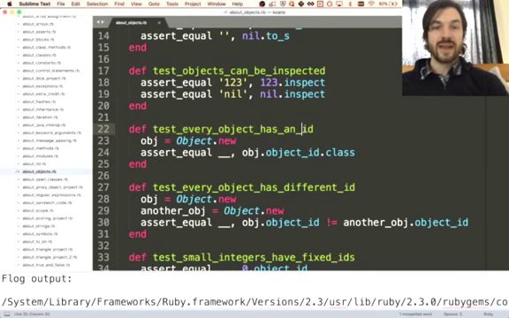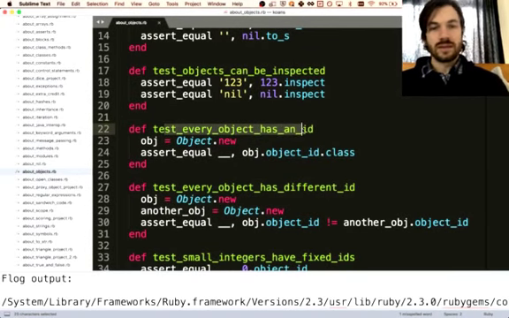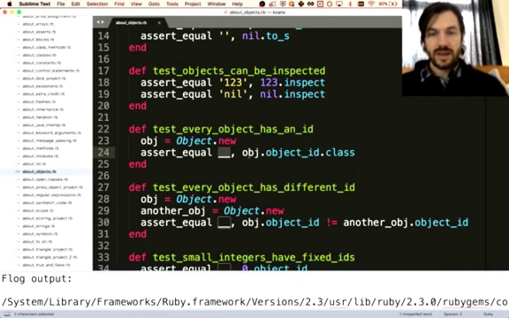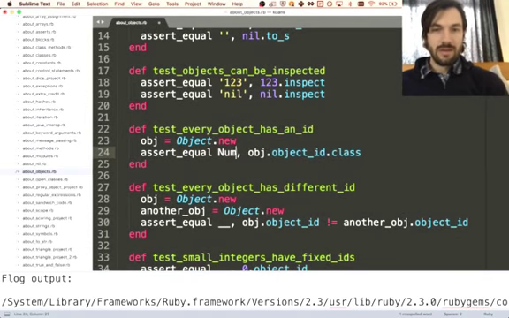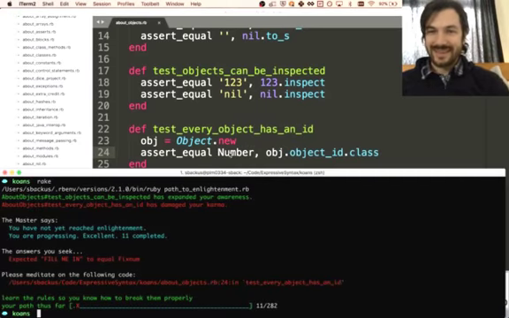Test every object has an ID. This is a cool concept to learn about. So every object has an ID. Actually, object equals object.new. Object.object_id.class. I don't know what the answer will be. Oh, number? Integer? Because the ID will be some sort of number, and we're looking for the class of that number. So it'll be number. I don't know if this is the actual class name, but it's going to be something like that.